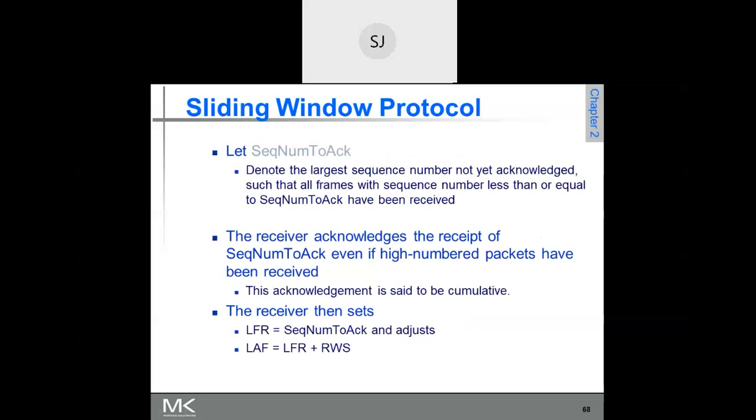Is it clear? That is why LAF will be equal to LFR plus RWS. So LFR is 17, so 17 plus 7 is 24.